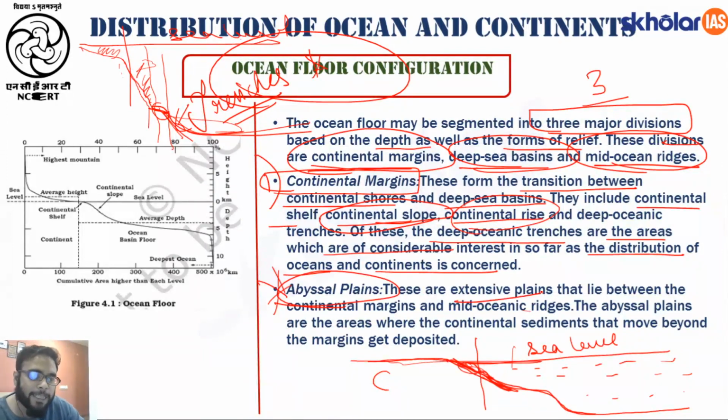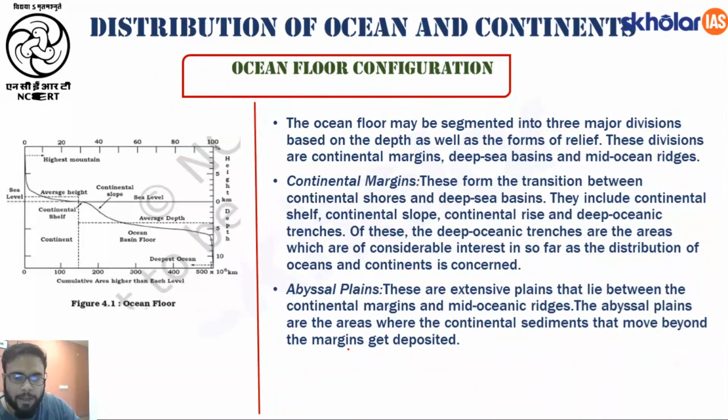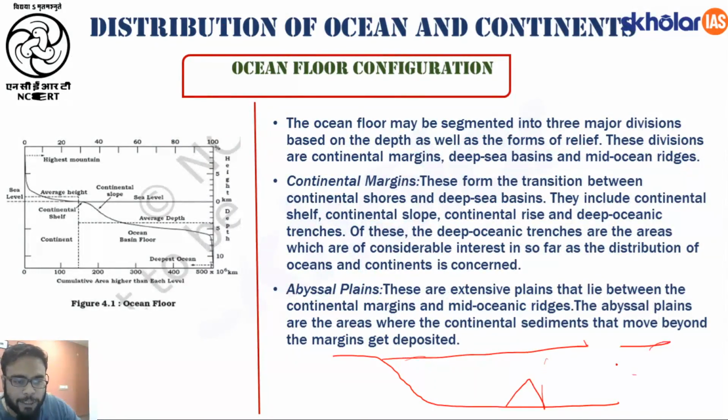So these are extensive plains that lie between the continental margin and the mid-oceanic ridges. What does this mean? Again, continent, then we have the ocean, right? Here we have the mid-oceanic ridges, here we have the ocean. So continental shelf, continental slope, continental rise, and then abyssal plain.